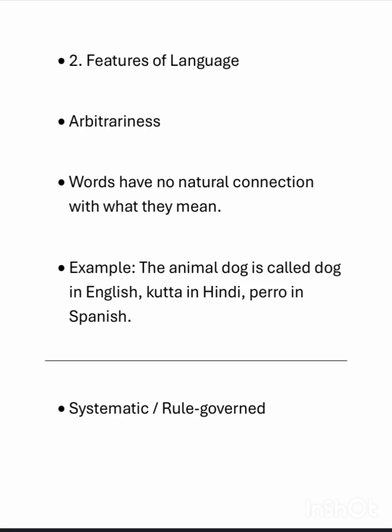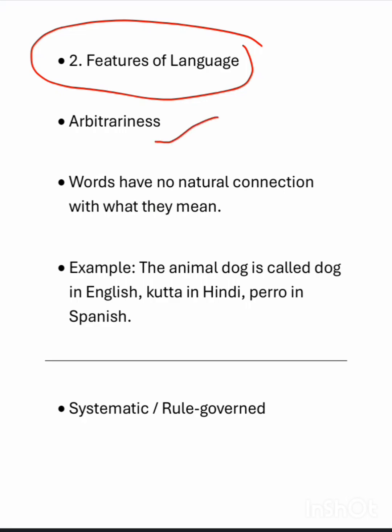Then we are now on features of language. We have different features. The first feature is arbitrariness. What does the word arbitrary mean? Arbitrary means randomness. So in the language context, arbitrariness suggests that there is no natural connection between the word and the idea we mean by it.